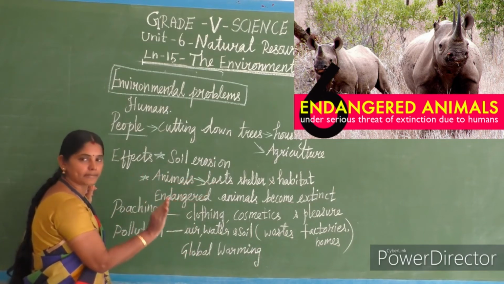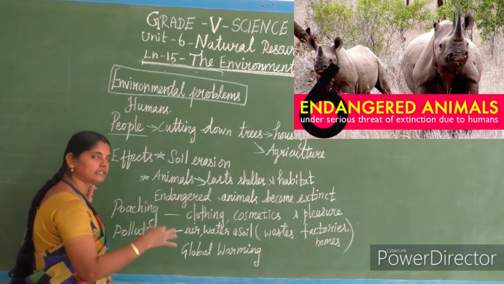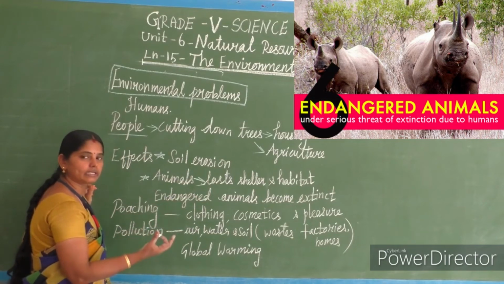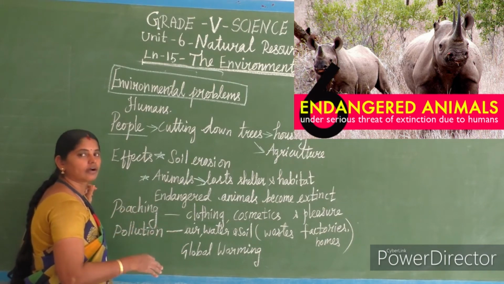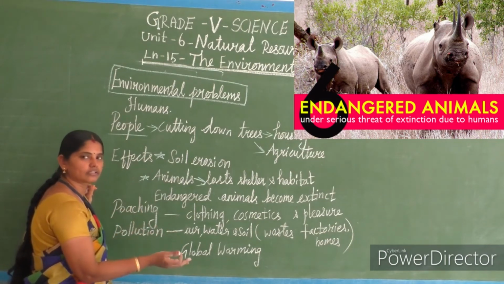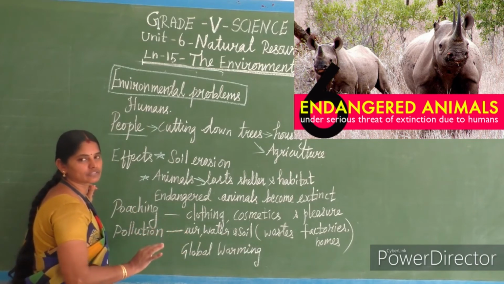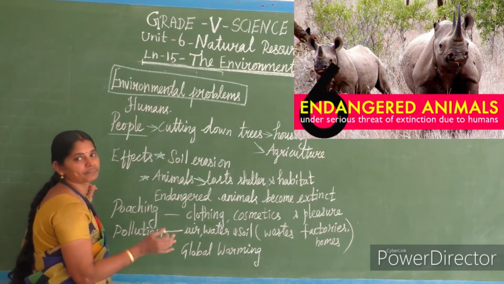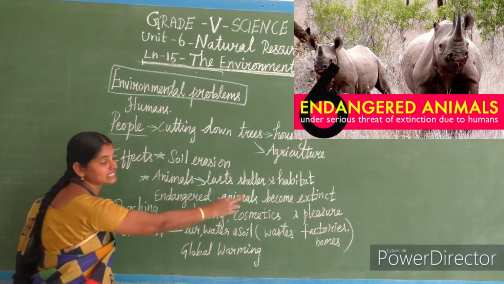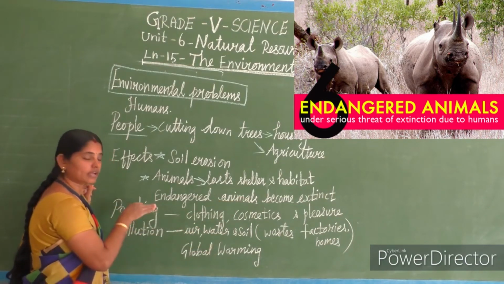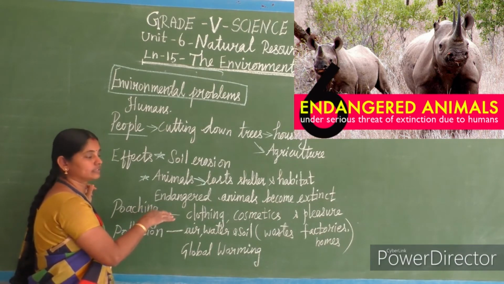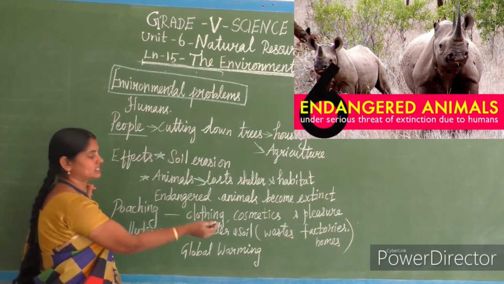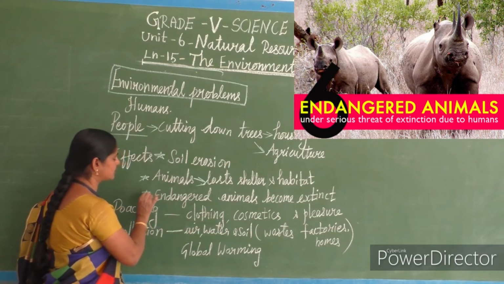Now tigers are only in low numbers. If it continues like this, if we are not doing any special activity to improve the number of tigers in this world, in future there won't be any tiger in this world. Tigers will be gone. That condition we call extinct. Now tiger is in endangered condition and that animal became extinct. The endangered animals became extinct.